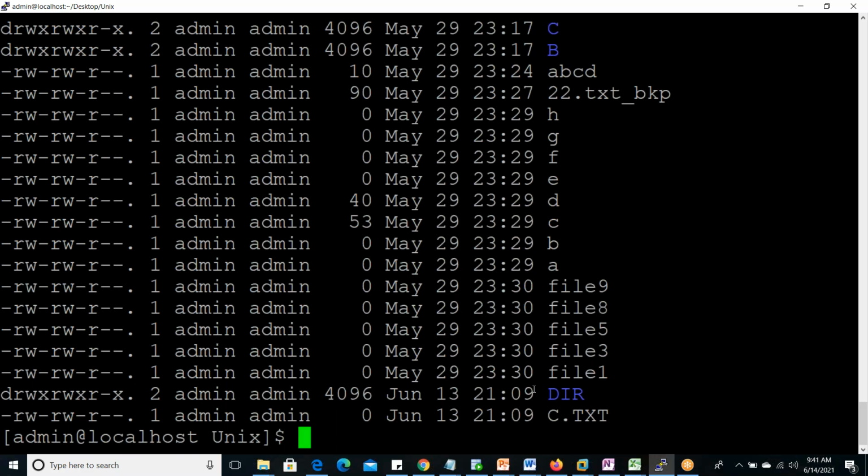Okay, so that is another benefit of touch. Suppose 1 year before in your project you created hundreds of files. Now same type of requirement you got now also. Those same file names you have to create. So if you create again with different names, it will take more time. Same contents also, so again you have to put the contents, a time-taking process. So just you can mention all those file names and use touch. So all will be carried forward to the current date and time. Nobody can check and tell whether it was created now or 1 year before. Creation date and time will be changed to today's date and current time only.